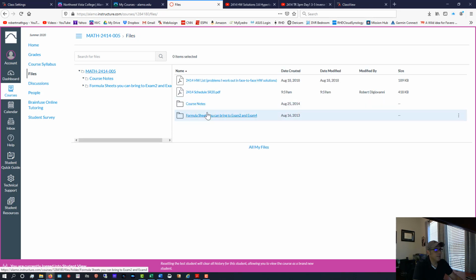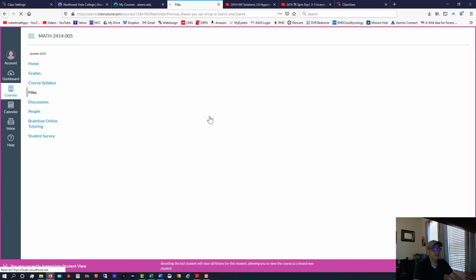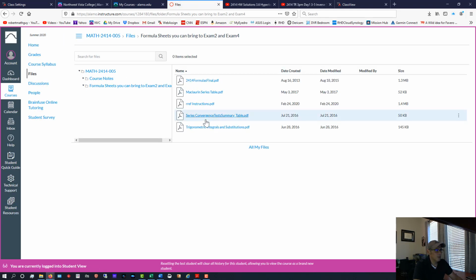I also have formula sheets. These are the things that you can bring to exams 2 and 4. So you can print out all these files and have them in front of you when we do that Zoom session. That goes for Cal 1 and 2. Whatever's here, you are allowed to have, but it's your responsibility to have those printed and in front of you when we take exams 2 and 4.